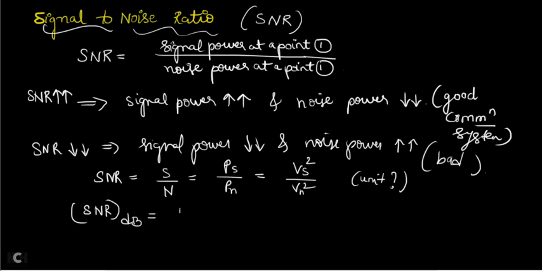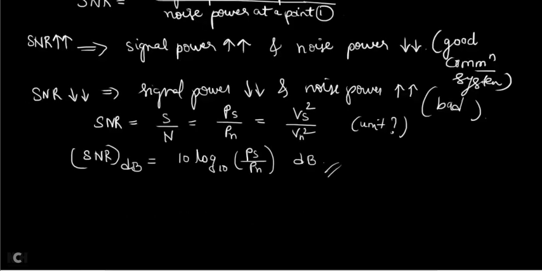You take 10 log on both sides. 10 log to the base 10, you will get PS divided by PN. This is the formula for SNR in decibels: 10 log base 10 PS by PN. If it is voltage, then you will get 20 log base 10 Vs divided by Vn decibels. If it is voltage, you have to take 20 log. If it is power, you have to take 10 log because of that square term. So both are correct formulas.